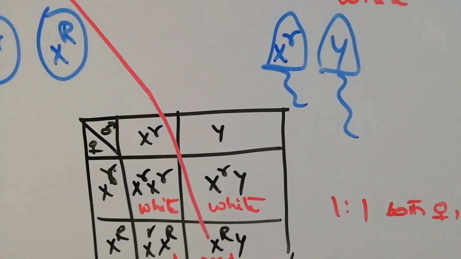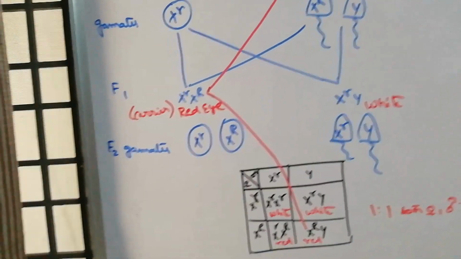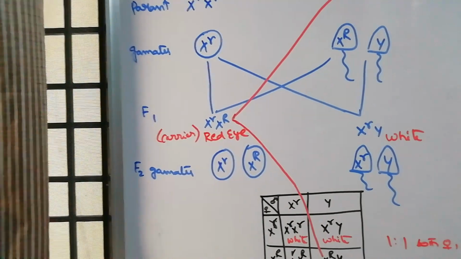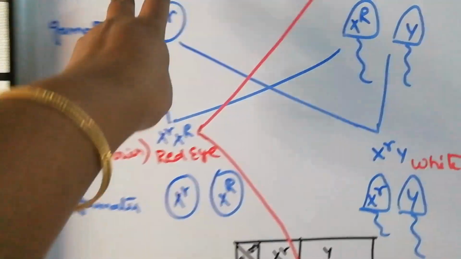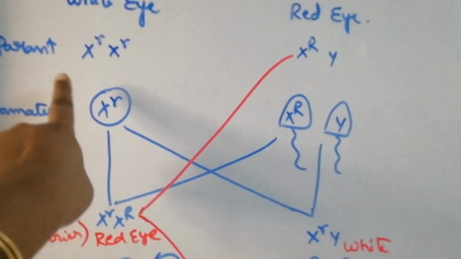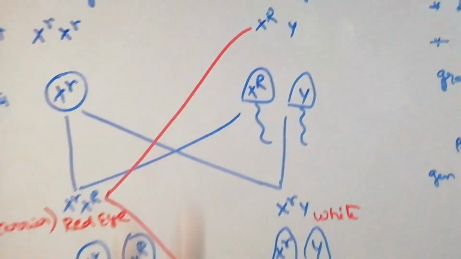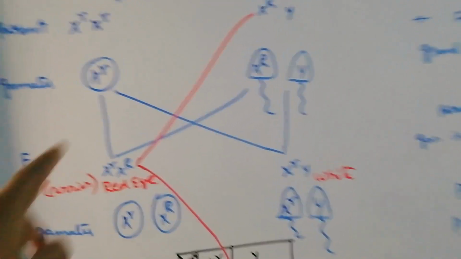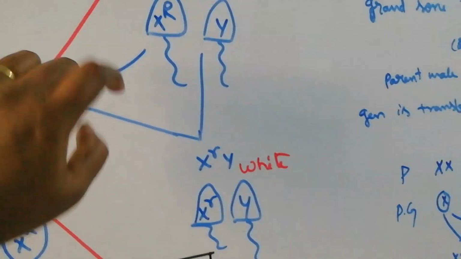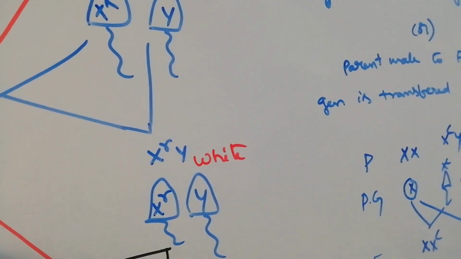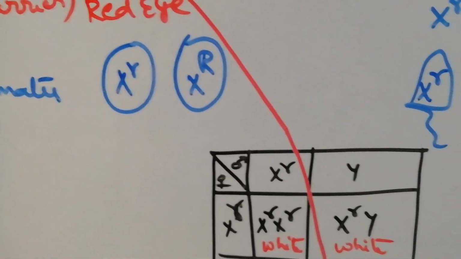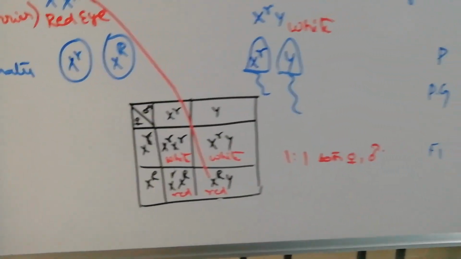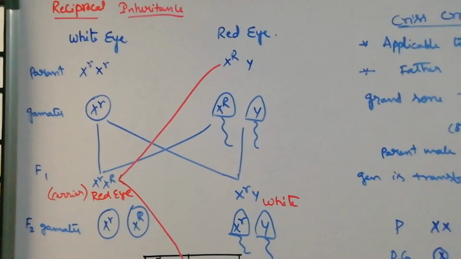By this, he concluded that the eye color gene is present on the X chromosome and R is dominant. The female contains two alleles and the male contains one allele, because the female has two X chromosomes and the male has one. The male always gets the X recessive gene from the female. The X chromosome always comes to the son from the mother only, because the father gives the Y chromosome, and this recessive gene obeys crisscross.